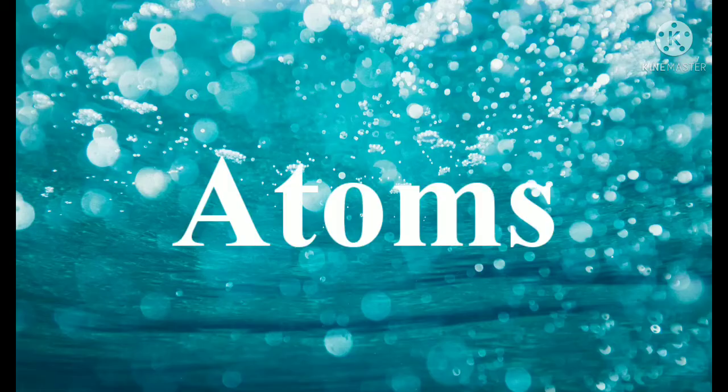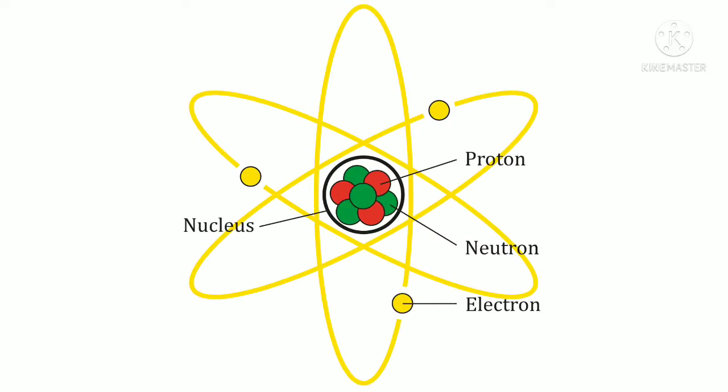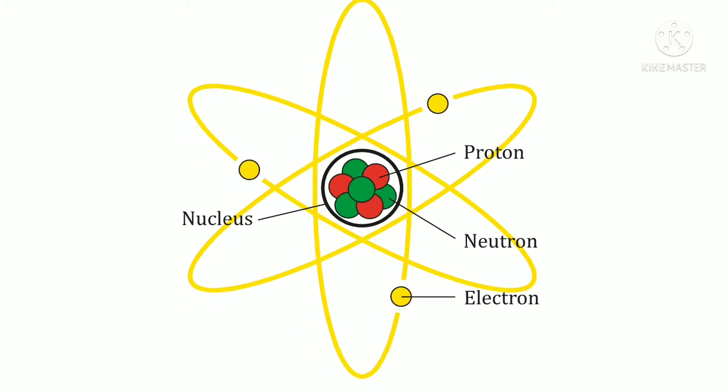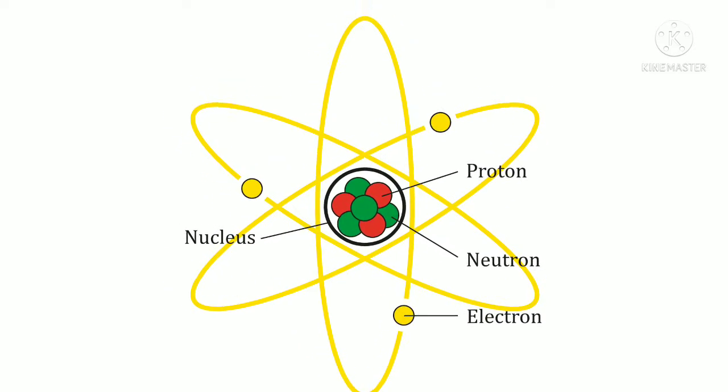Today the first topic we are going to study is atoms. So what are atoms? It is nothing but the smallest individual unit of an element which possesses all the properties of the element. So this is an atom. Can you see this diagram? This is a diagrammatic representation of an atom.